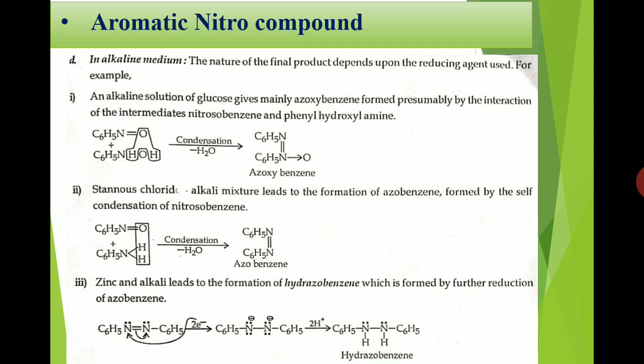Now nitrobenzene when treated with stannous chloride under basic conditions gives azobenzene as the final product. And nitrobenzene when treated with zinc metal under basic condition leads to the formation of hydrazobenzene, and this further undergoes reduction and we get azobenzene.